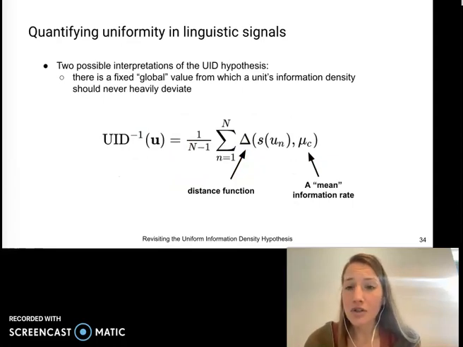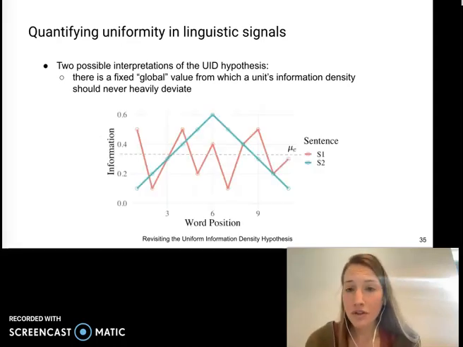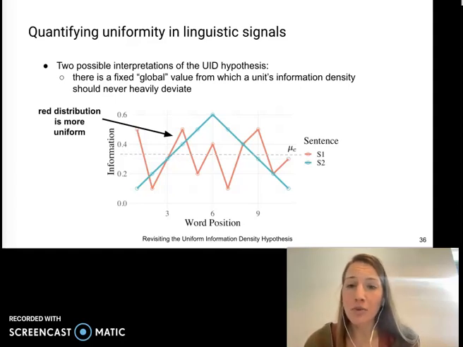Under one interpretation of the UID hypothesis, there's a fixed global value from which a unit's information density should never heavily deviate, where we can measure deviation using some distance function, denoted here as delta. Under this interpretation, the red distribution can be perceived as more uniform, since it avoids very large deviations from mu.